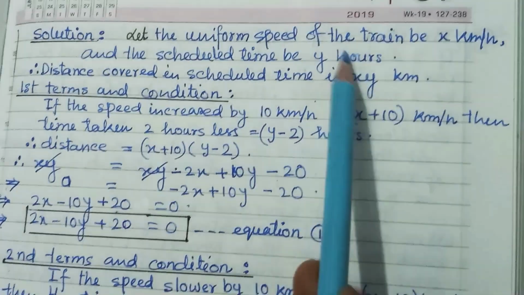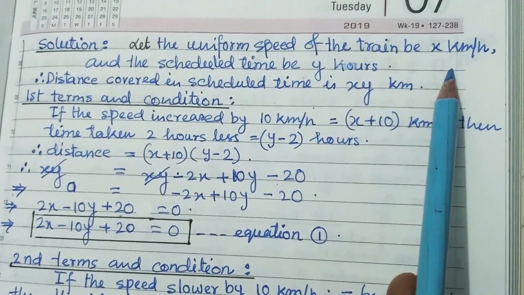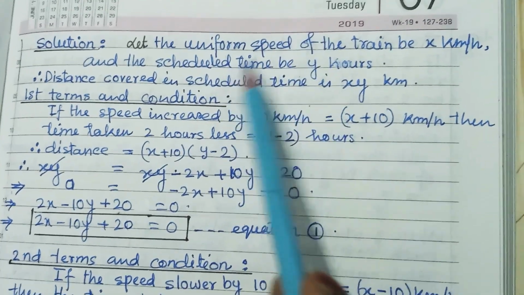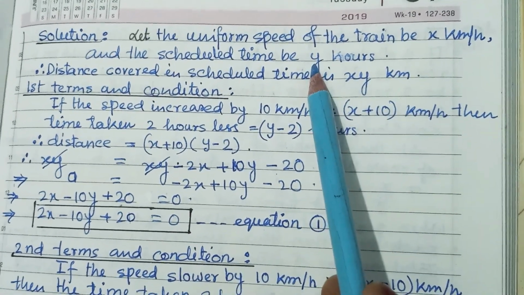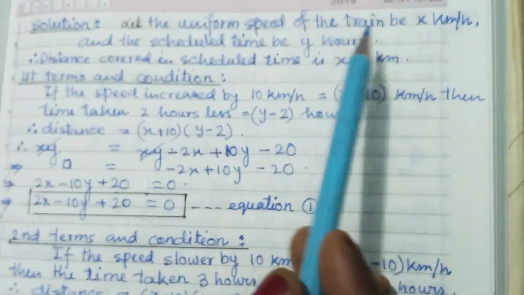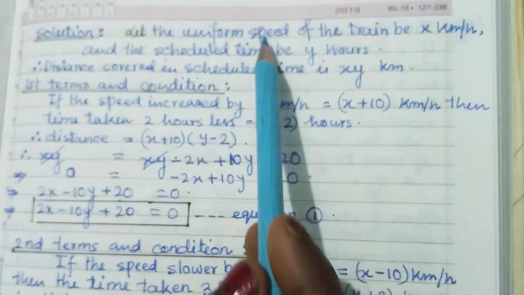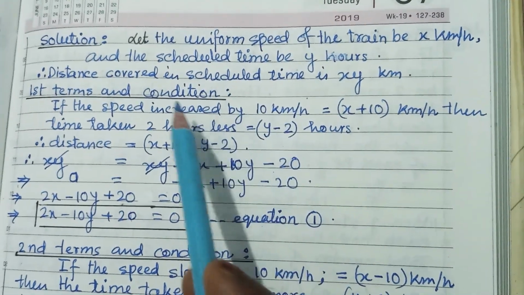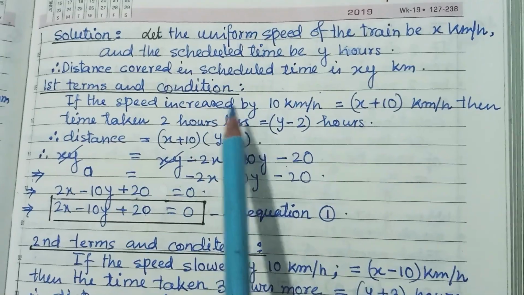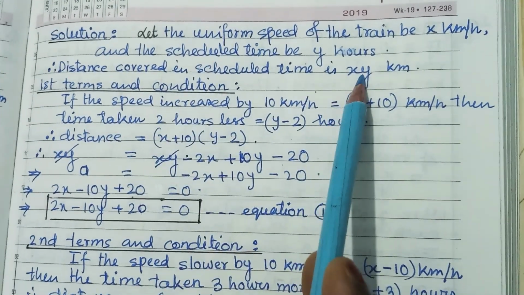Now, the solution. Let the uniform speed of the train be x km per hour and scheduled time be y hours. Distance, speed and time we have taken as x and y. Now, we know the relation between distance, speed and time. So, distance is equal to speed into time, that is x into y kilometer.